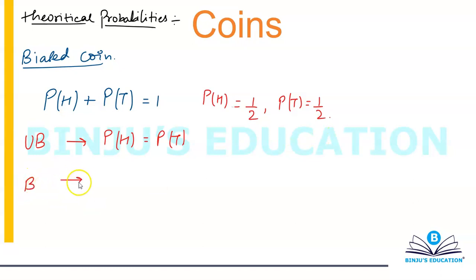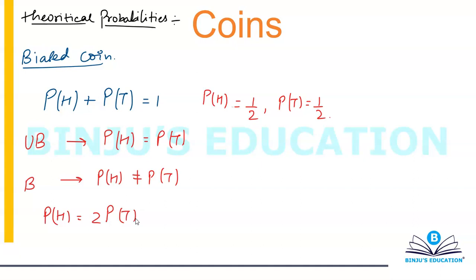When you talk about a bias coin, then probability of head is not equal to probability of tail. And of course it won't be, because if the two probabilities become equal, then how could the coin be biased? Bias basically means inclination towards one of the outcomes. So for example, let's suppose there's an equation given to us that for a bias coin, probability that head will appear on the top face is twice the probability that tail will appear on the top face. Okay, now how would you solve this?